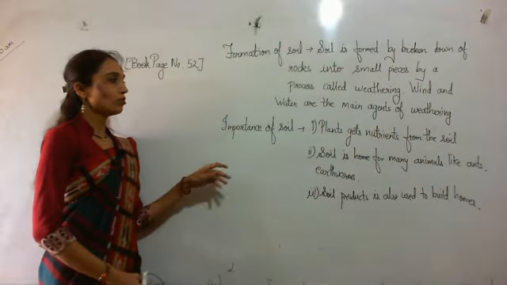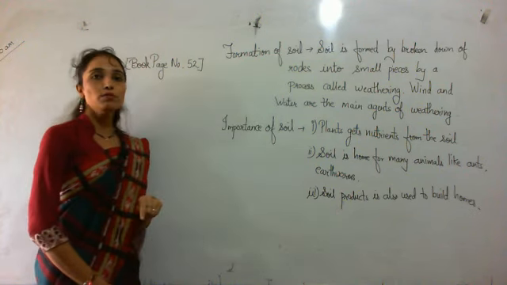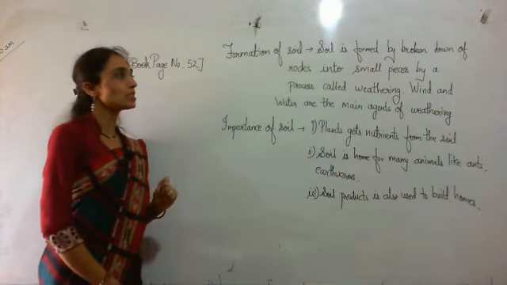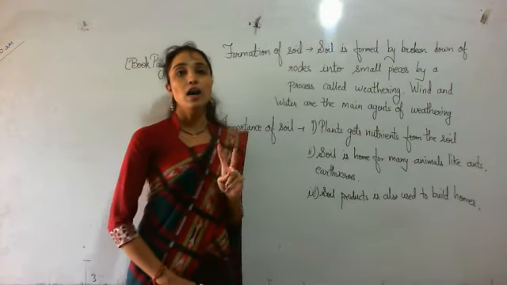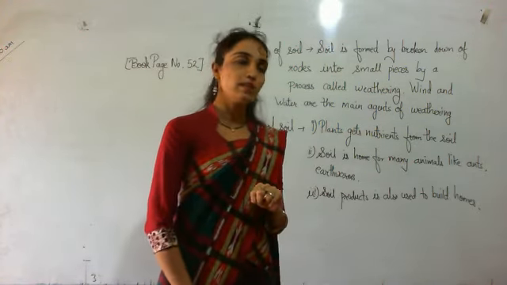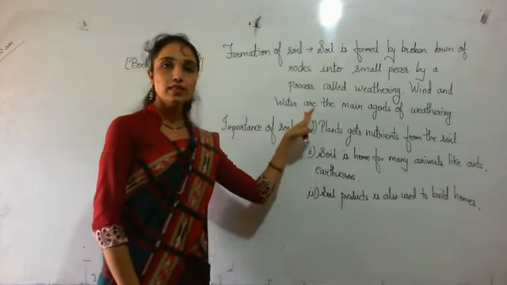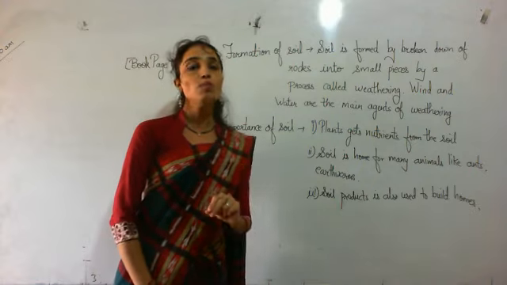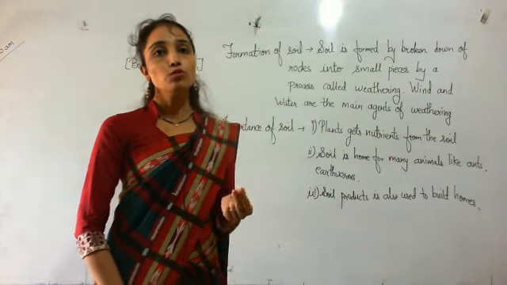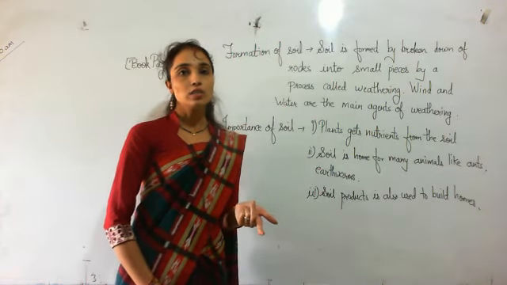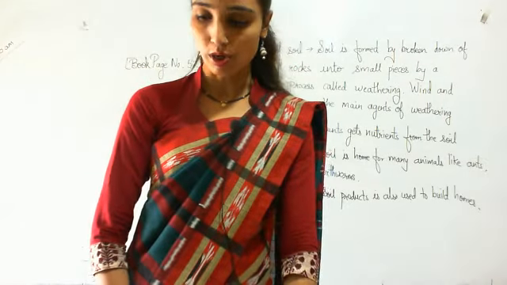So formation of soil: soil is formed by breaking down of rocks into small pieces by a process called weathering, and wind and water are the main agents of weathering, and weathering is a very slow process.